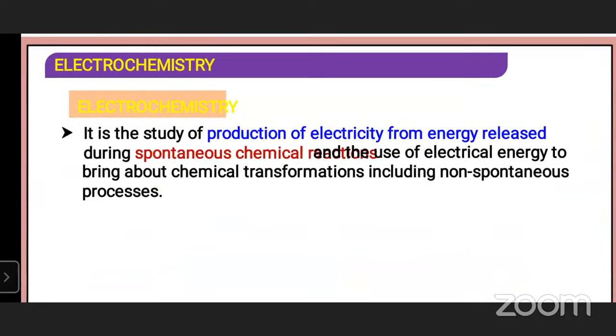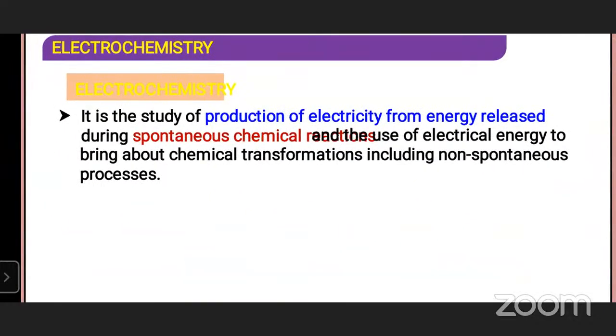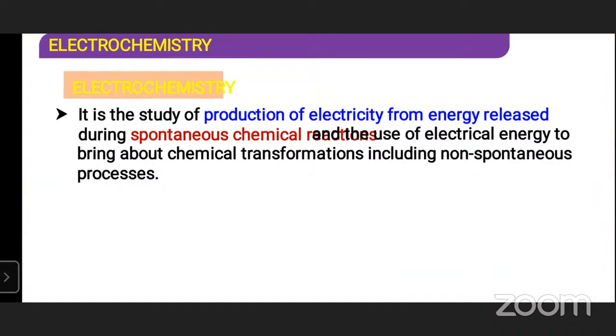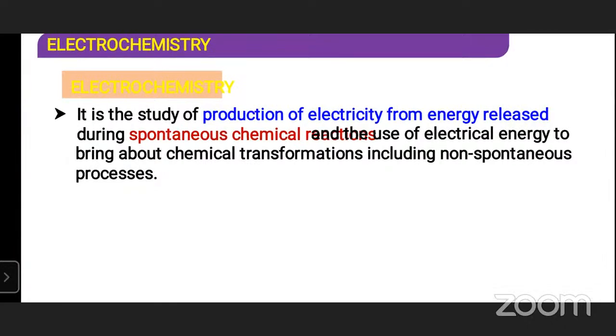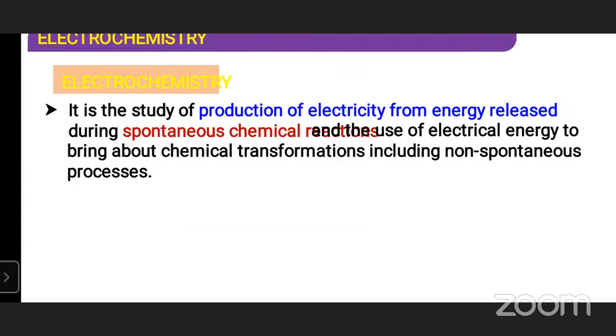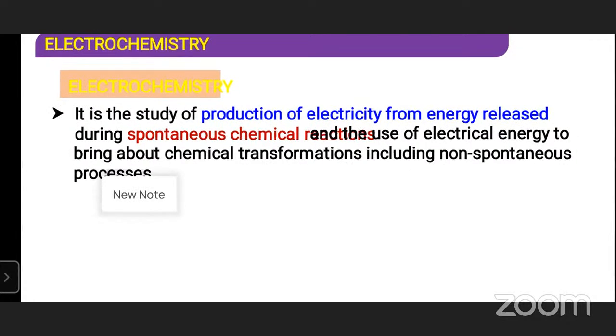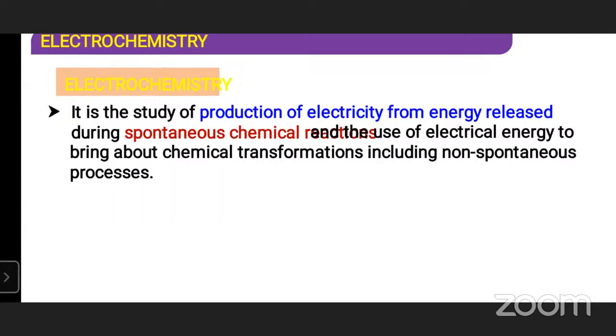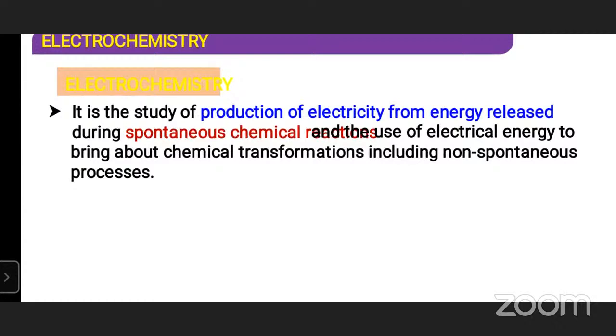What is electrochemistry? Listen here carefully, student. Electrochemistry is the study of production of electricity from energy released during spontaneous chemical reaction and the use of electrical energy to bring about chemical transformation, including non-spontaneous process. Here, electrochemistry deals with the use of chemical reactions to produce electricity, and the use of electricity to produce chemical change.